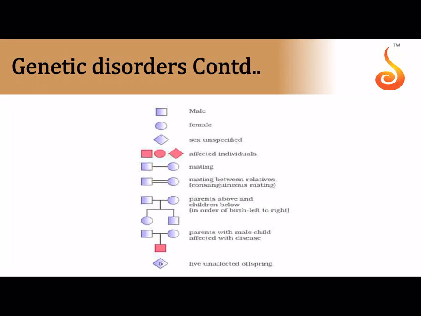Okay, so these are some of the common symbols that are used in pedigree analysis. If you draw a square without shading it, it's a male. If you show a circle, it's a female.